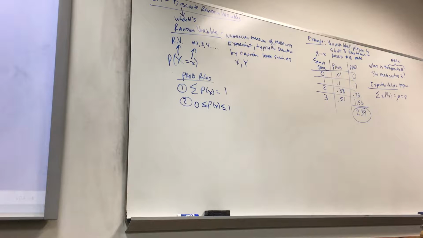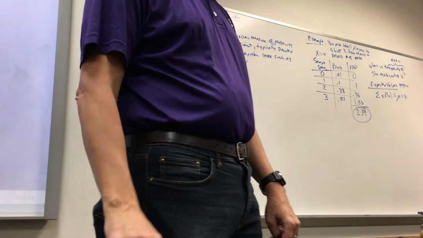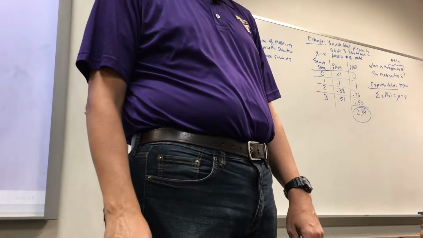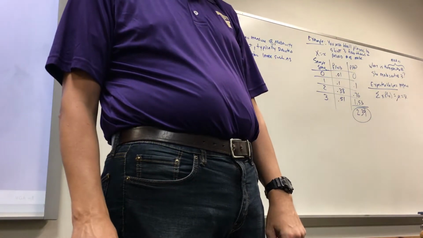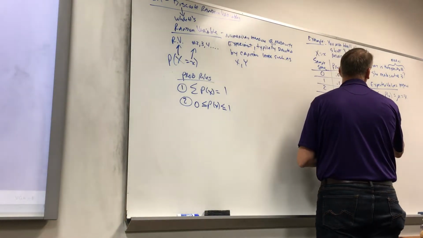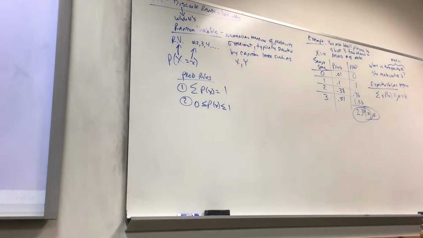Does that sound like a reasonable answer? I got a lot of shaking the head. Why not? Because you can't make part of a shot. But let's think about this for a minute. How many children does the average American have? 2.5. You can't have 2.5 children, right? But can your mean be a continuous number? So that's okay. Yes, we are using a discrete variable here, but your mean can be continuous. It's just a mean. Does that make sense?